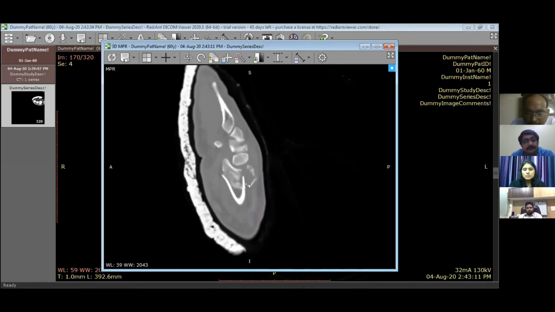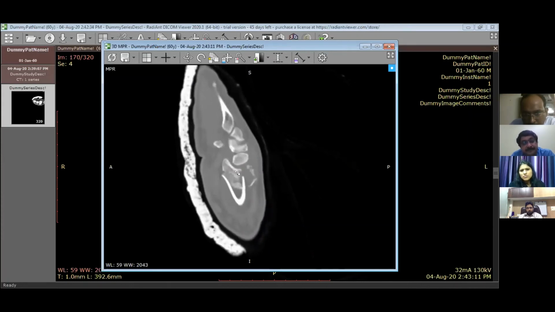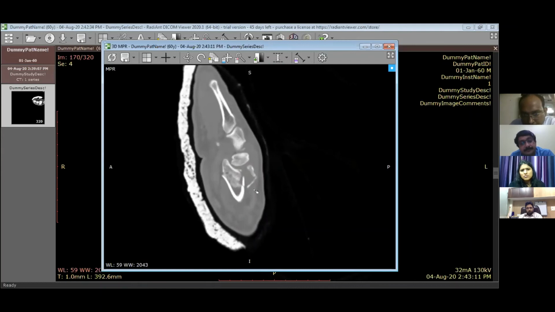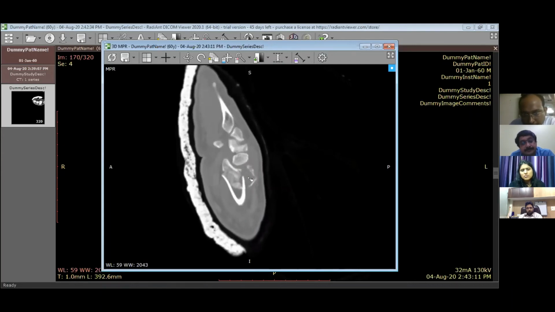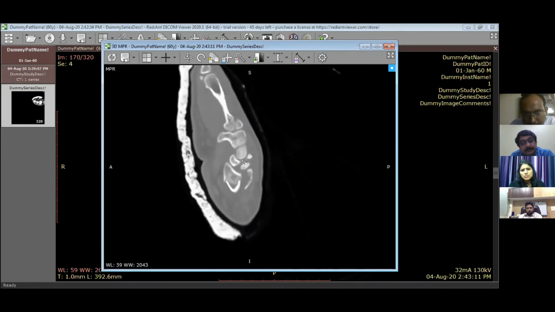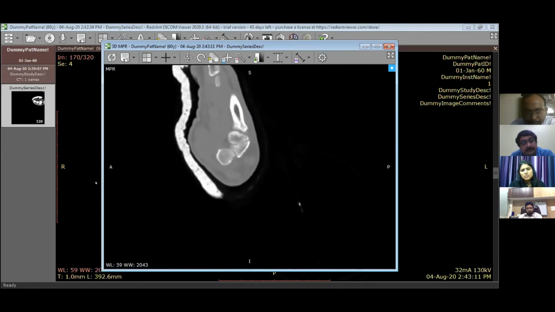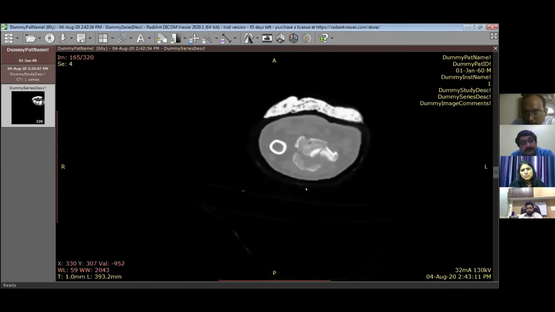So this is the sagittal image. You can see there is a large dorsal fragment. The articular margin is also showing the angulation towards the dorsal angulation, and there is a large oblique fracture fragment. The rest of the carpal bones were seen nicely, and there was no fracture of the scaphoid and lunate, they were all intact. So I think the CT scan very nicely talks about